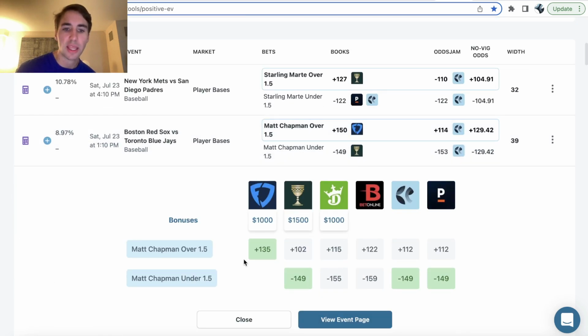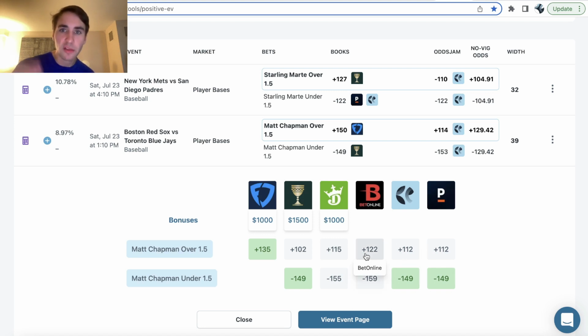Regardless of what you're looking at, you always want to be looking for value. So we can see this Chapman bet, looks like it was plus 150, just moved down to plus 135, is another good betting opportunity. Maybe, right? You can see it's less profitable, but you're still getting a ton of value compared to basically every other sportsbook. So you can just click on a bet to look at the entire betting market. And this is why sports betting is so interesting and fun, is all these bookmakers have different odds, right? Every sportsbook wants to be unique, so they set odds independently.